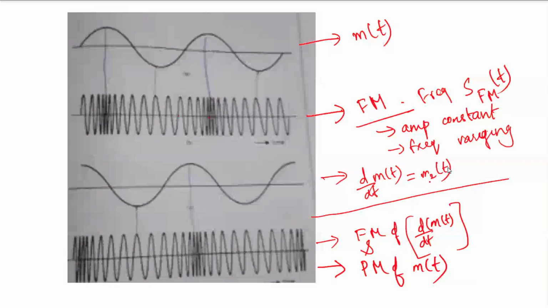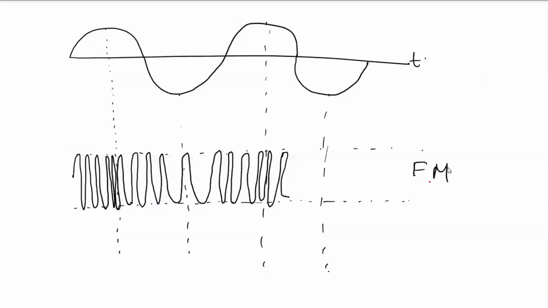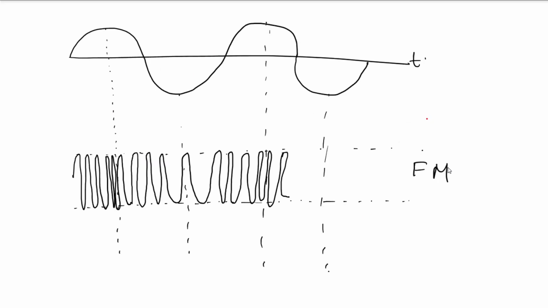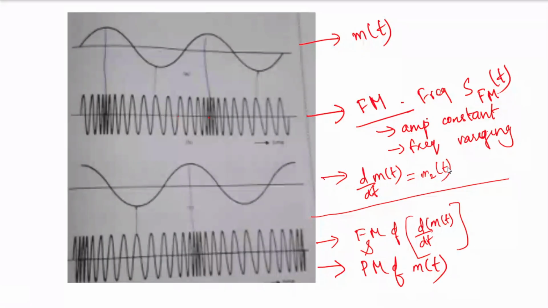Somebody tell me. The fourth one we are trying to change from FM to PM, is it? No, I am using this concept actually. See this one. I am passing it through a differentiator and then frequency modulating the signal, which means I will be getting the PM wave. See, d by dt of m of t, suppose let it be m2t.